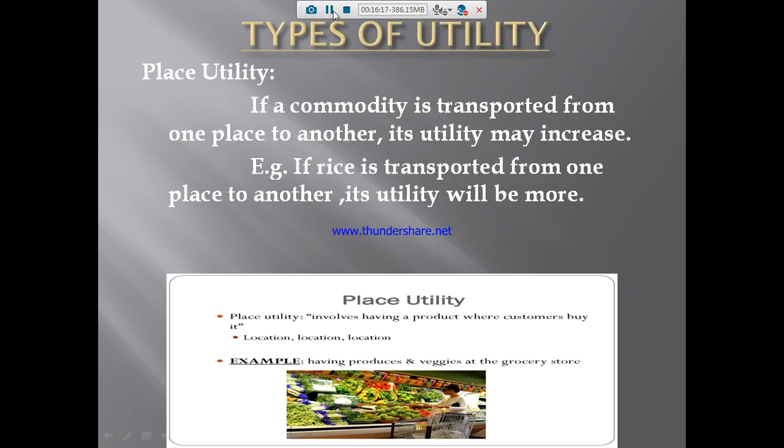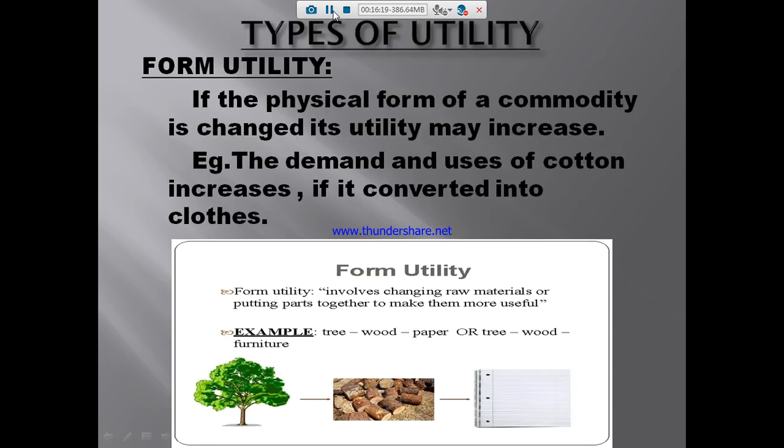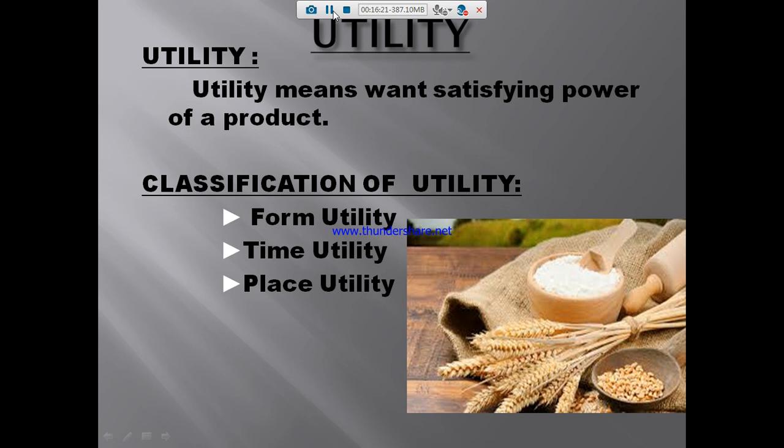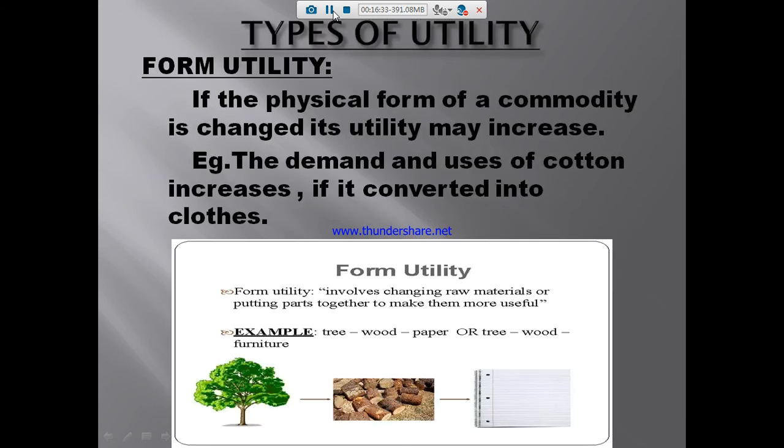So we have seen the types of utility, 3 types of utility. What are they? Form utility, time utility, place utility. So what is meant by utility? Utility means the want-satisfying power of your product. Classification of utility: what is meant by form utility? Form utility means the physical form of your commodity is changed, and its utility will increase. The need will increase.